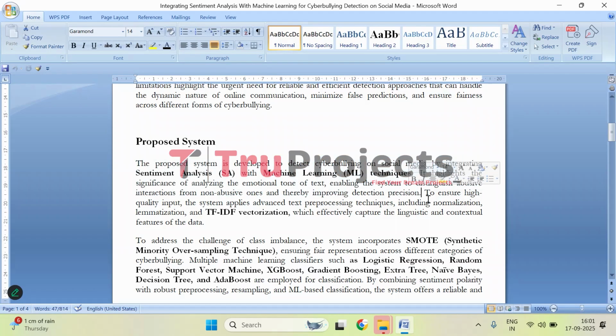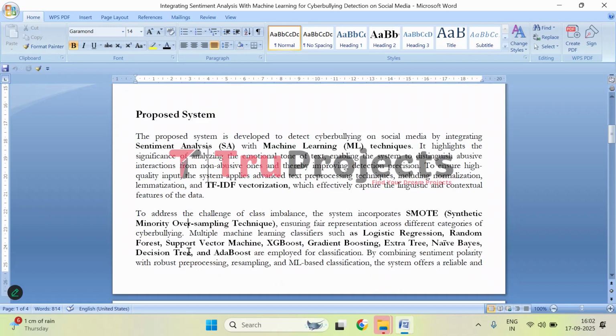And here, to make the system effective, the text data is carefully prepared using pre-processing techniques. This includes normalization, that is making all text consistent, such as converting to lowercase; lemmatization, that is reducing words to their root forms like running to run; and TF-IDF vectorization, that is a method to quantify the importance of words in the dataset. These steps help the model understand the context and meaning of words better so it can accurately identify abusive or harmful messages even when language is subtle, sarcastic, or complex.